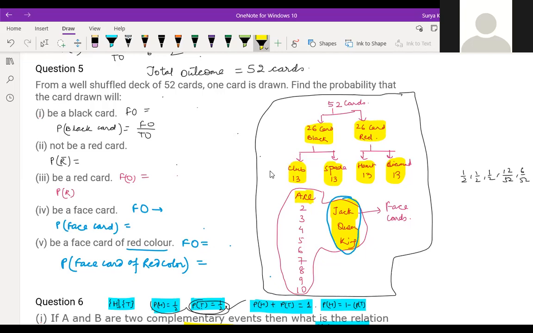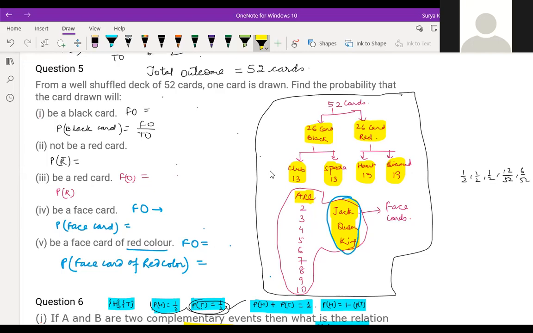Ace is used instead of one, as one is not there in the whole pack of cards. These are normal numbers, and after 10 come 11, 12, 13: jack, queen, and king. These 3 cards are known as face cards, available in all the 4 sections. So 3 face cards in each of 4 sections, 4 into 3, is 12.